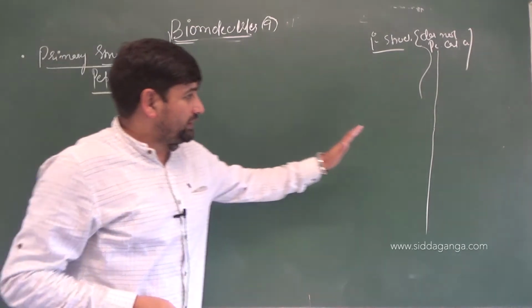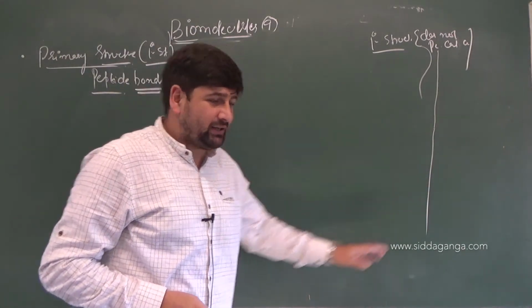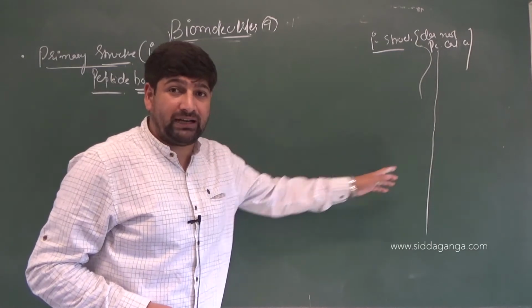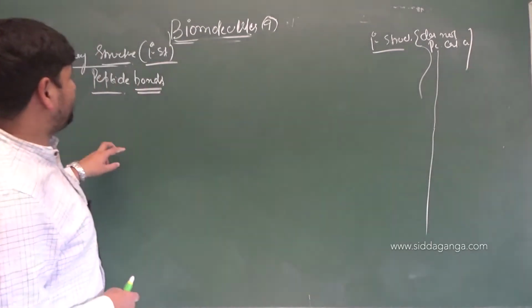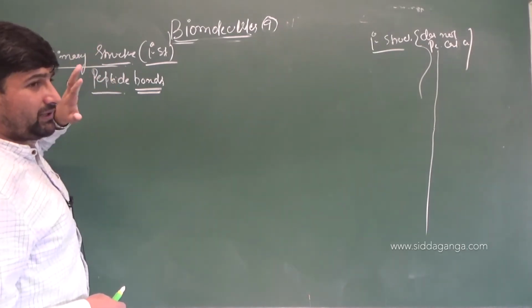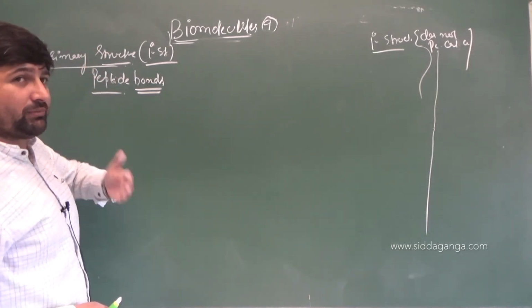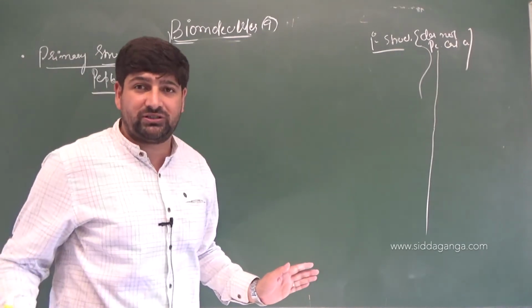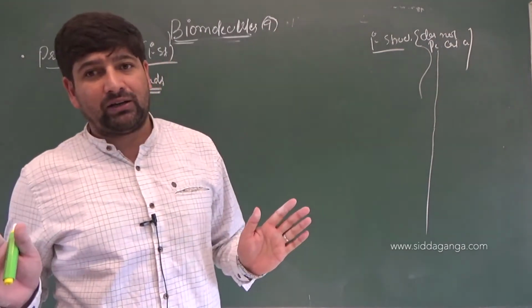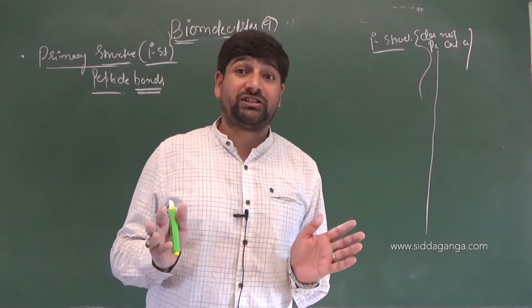Same scaffold that I showed a while earlier for a tripeptide, I will repeat n number of times for a polypeptide. If that polypeptide is in its primary structure, it is made only by amino acids which are linked to each other by peptide bonds. No additional bond formation is there at all. No additional forces are there. There is no folding pattern at all. Protein has not taken the shape still.